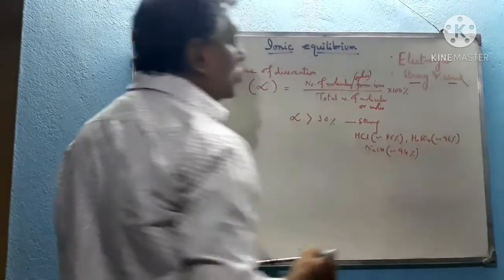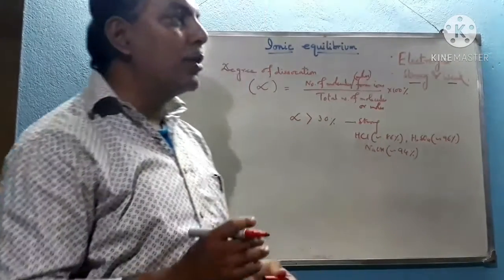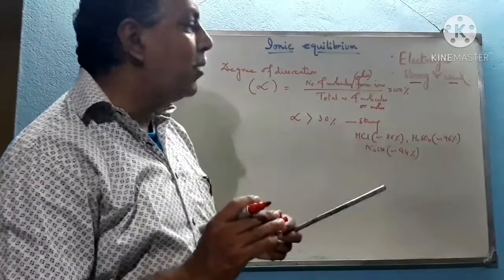All these are strong electrolytes. When they get dissolved in the solution, they dissociate approximately completely to form ions.